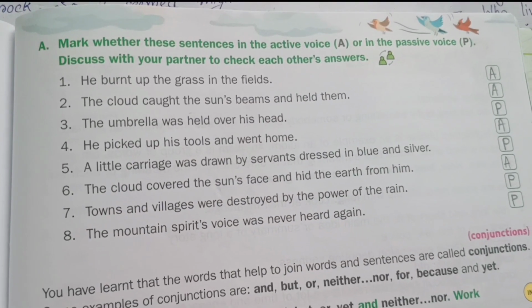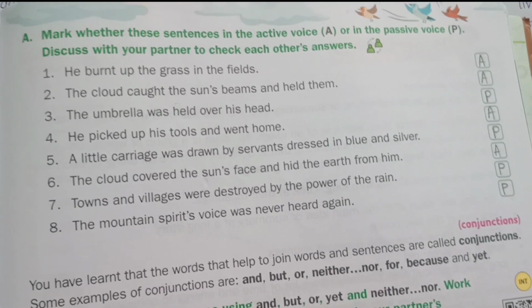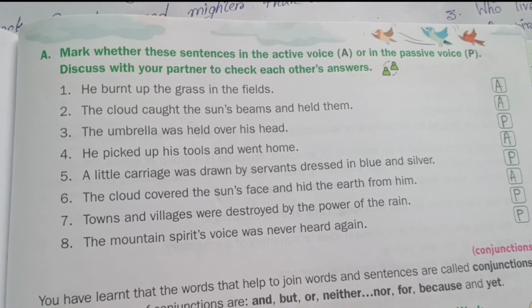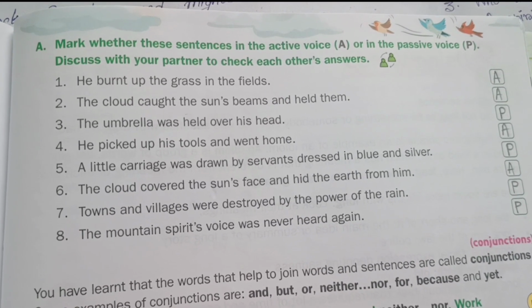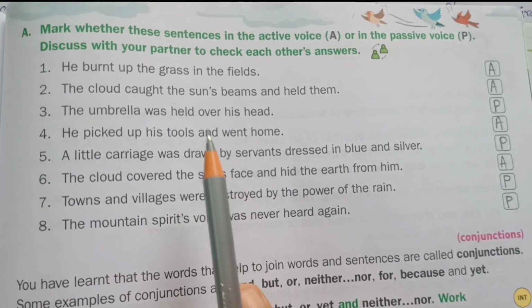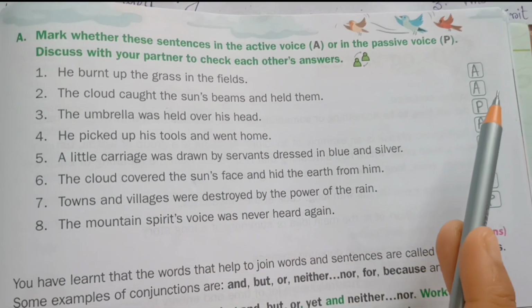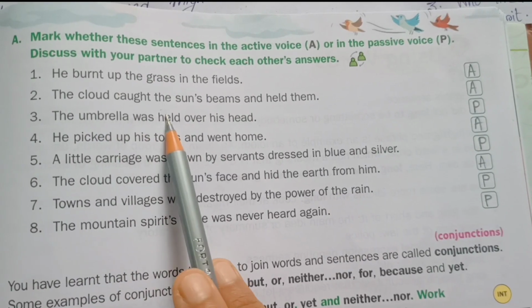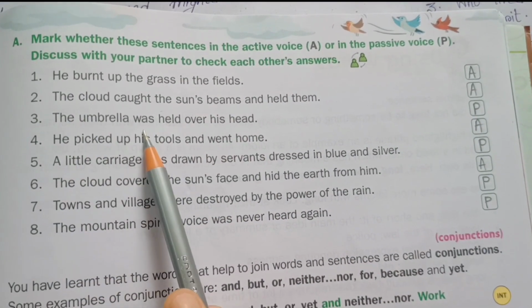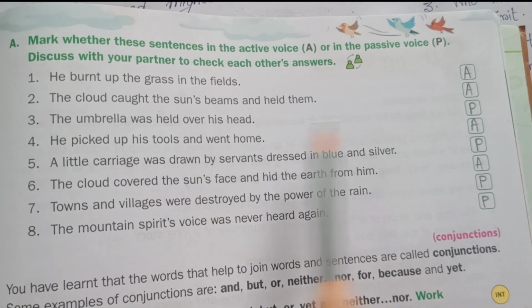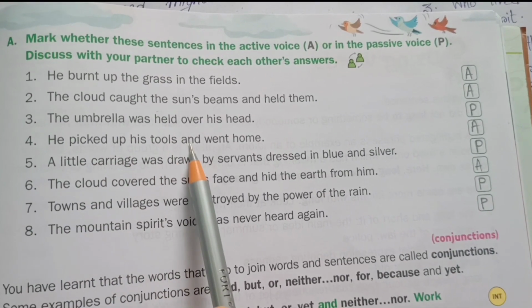Next, grammar portion. Mark whether these sentences are in the active voice, A, or in the passive voice, P. Discuss with your partner to check each other's answers. Number 1, he burned up the grass in the field. Active voice. The cloud caught the sun's beams and held them. Active voice. The umbrella was held over his head. Passive voice. He picked up his tools and went home.